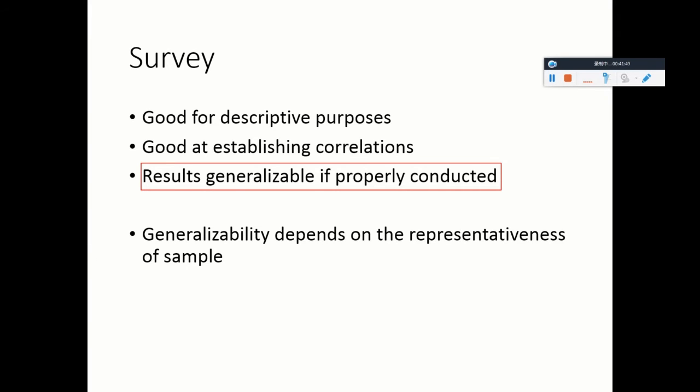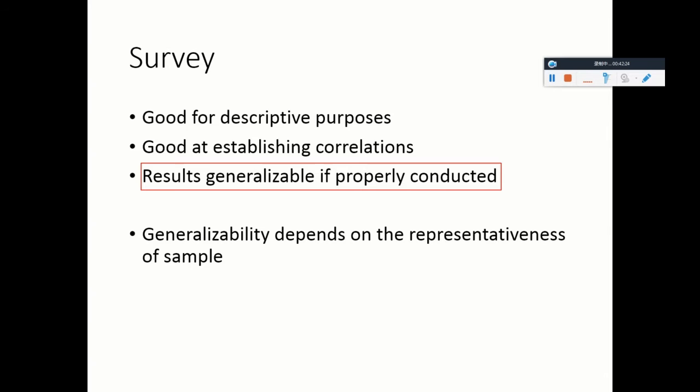First of all, let's define generalizability. Whenever we talk about it, that is, whether or not we can make claims based on a smaller sample of people about a larger population. And whenever we're asking ourselves this question, that is, can we generalize our findings to a larger population?